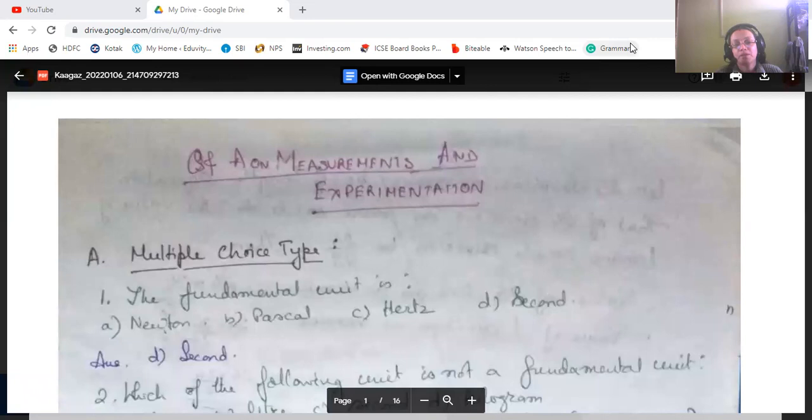So let me start with the first. We'll come to some multiple choice questions. The first one: the fundamental unit is Newton, Pascal, Hertz, or second. The fundamental unit is second.